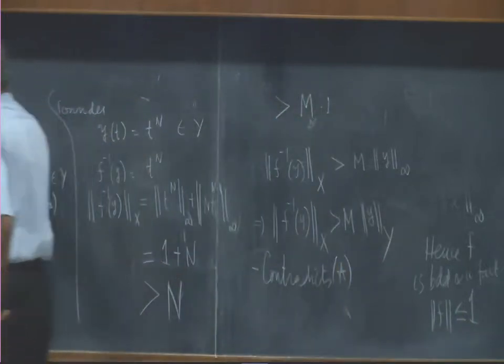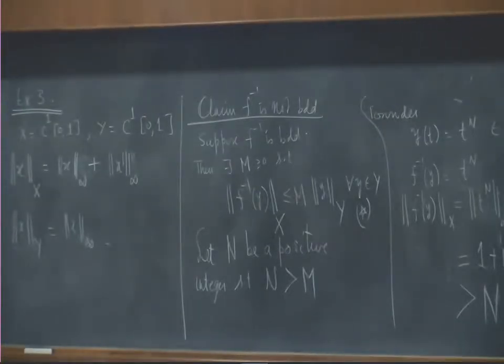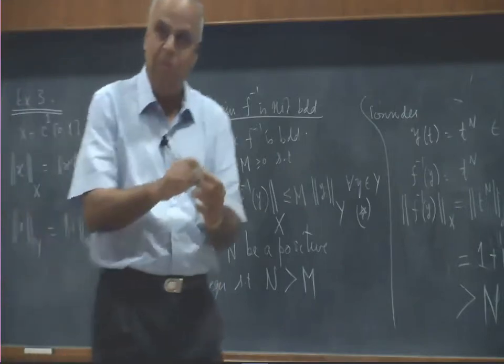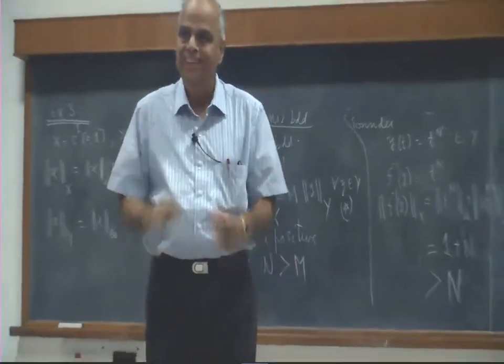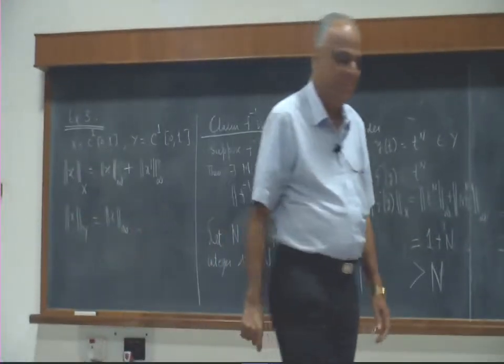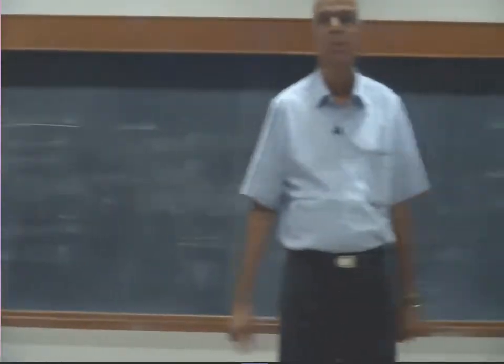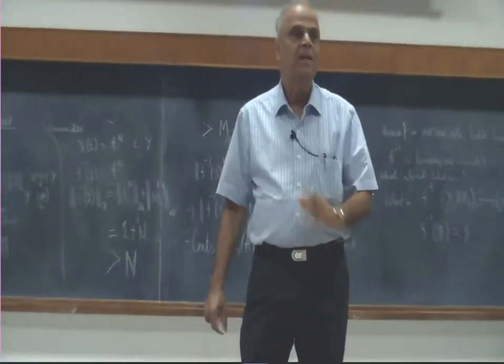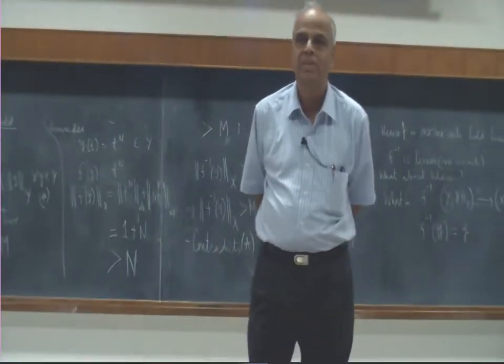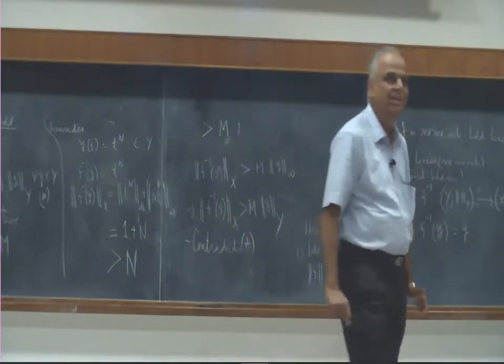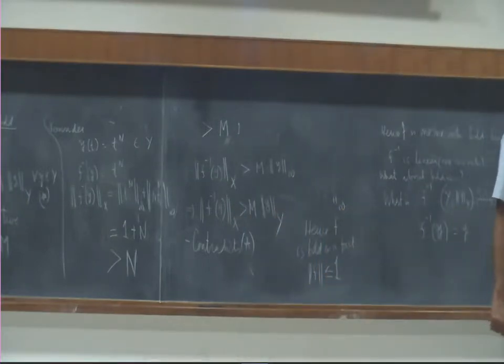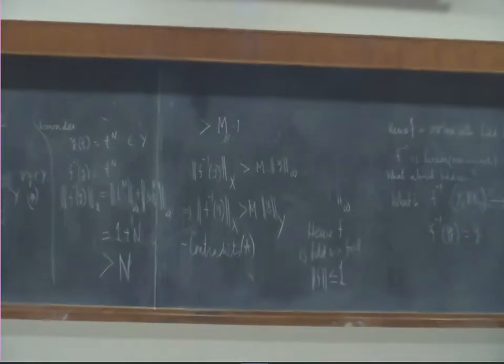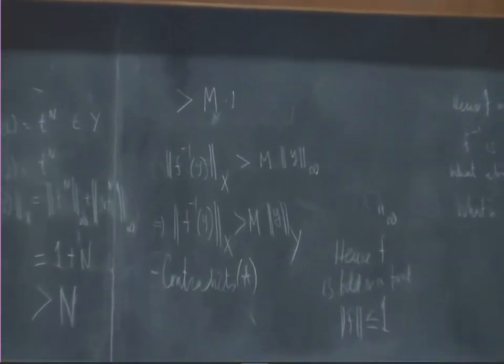Therefore, f cannot be bounded. Okay. So here is a very peculiar example. It is simply doing no coding. It takes x to x. It's only the metric that has been changed, and that killed the boundedness of f. The same map through the same spaces, but with different measuring concepts, and that killed the boundedness.